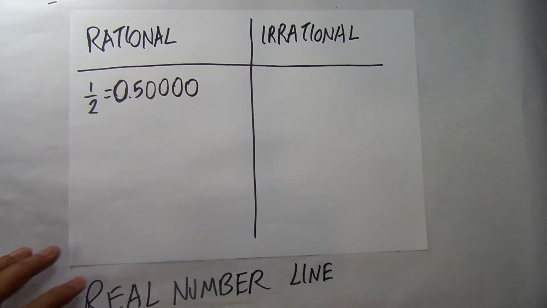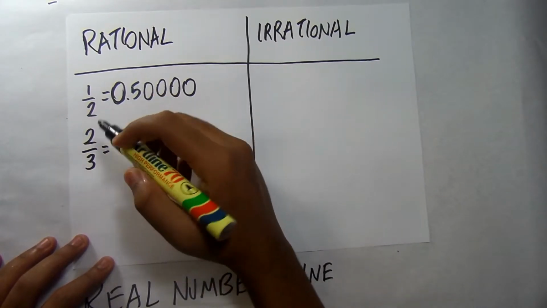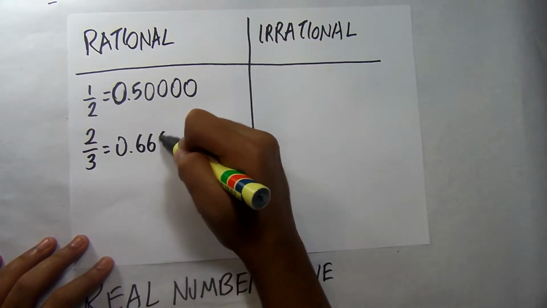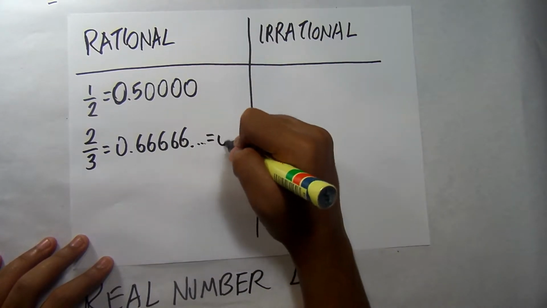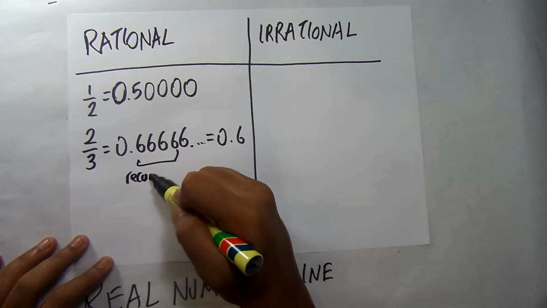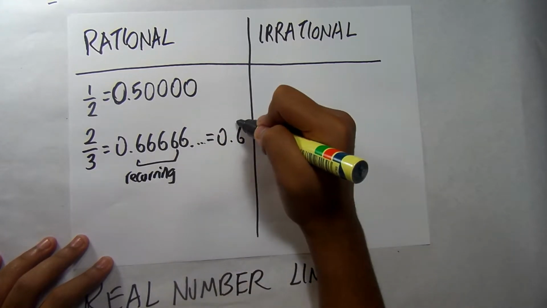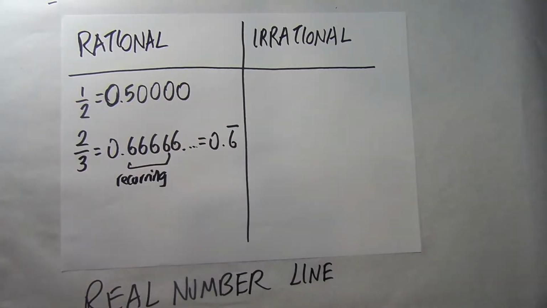And we have 2 over 3, which in decimal form is 0.666666, on and on. And you probably know that it's a recurring decimal. Recurring means we put a line at the top showing that this number is recurring.